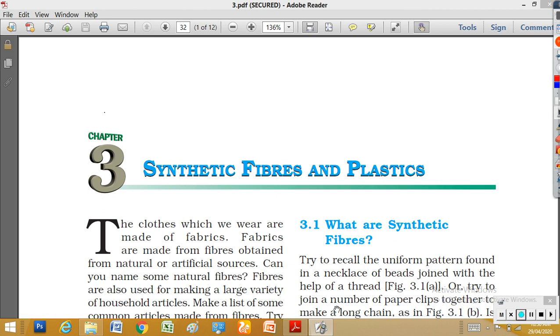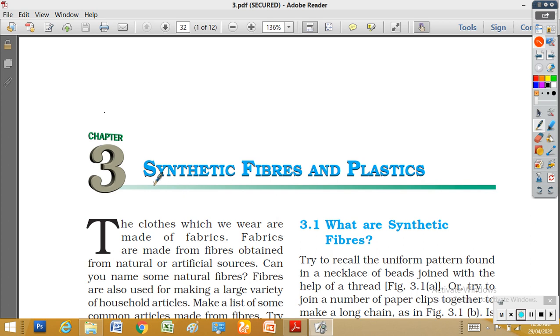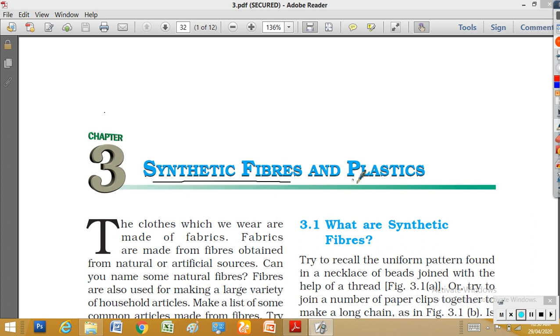In this chapter we are going to study about synthetic fibers and plastic. First, we are going to study about the synthetic fibers. In class 6 we studied about fibers.